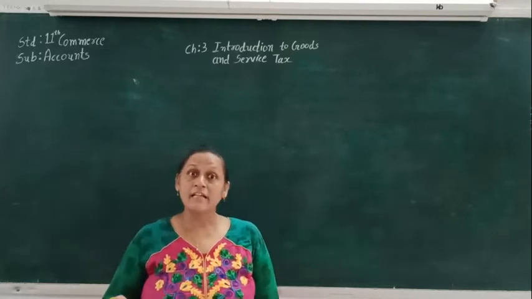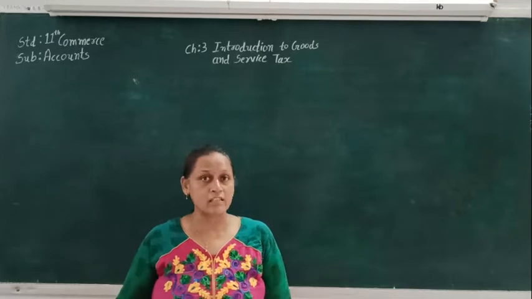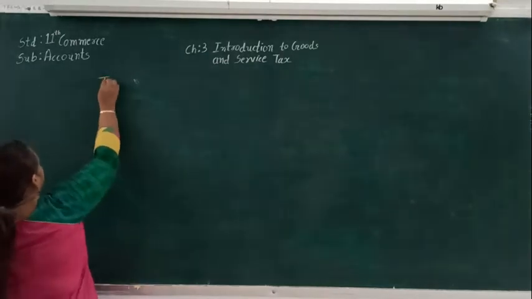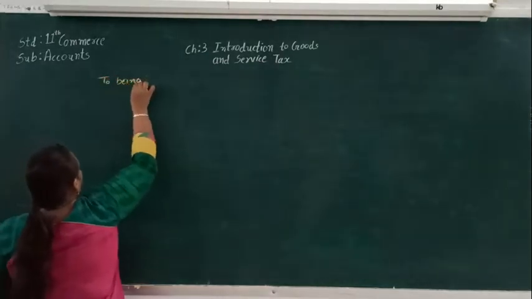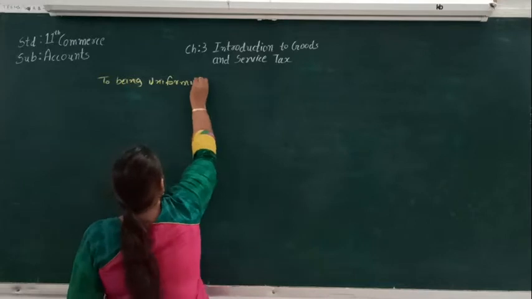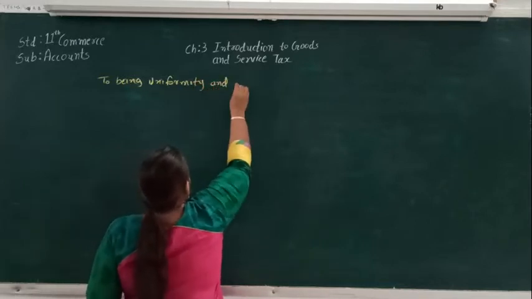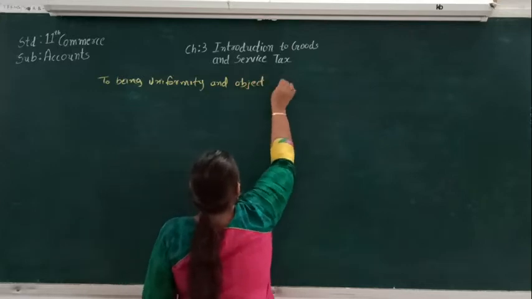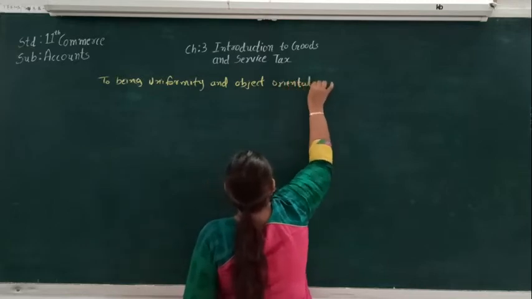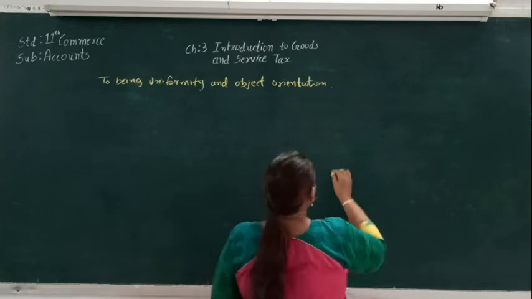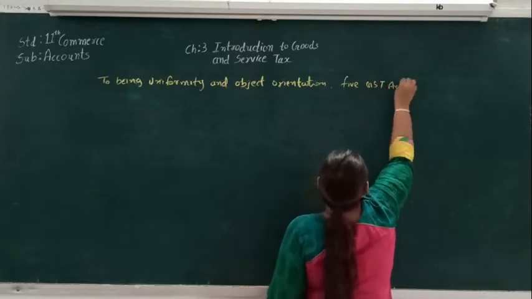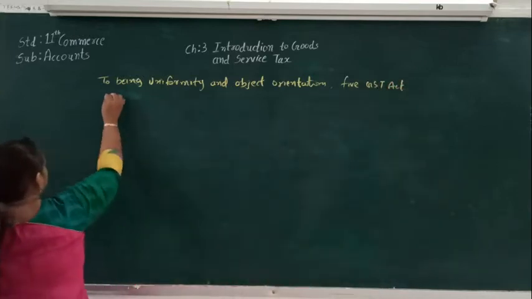To bring uniformity and object orientation, five GST Acts were formed.